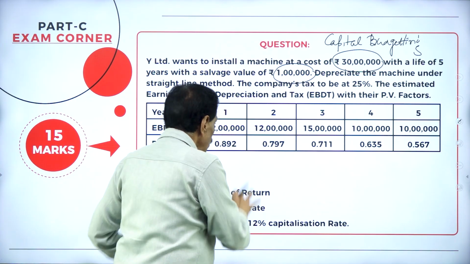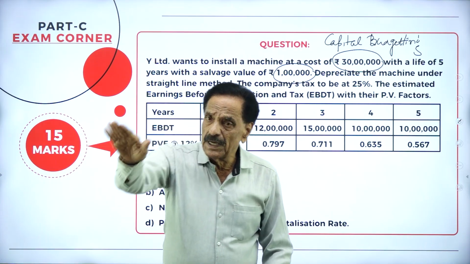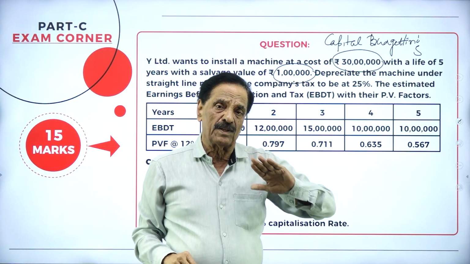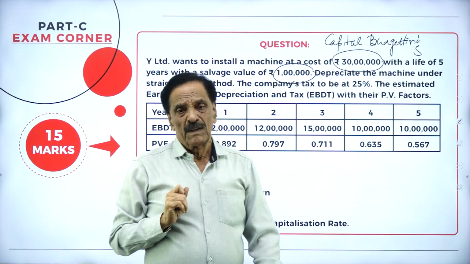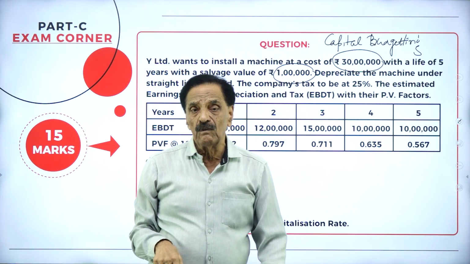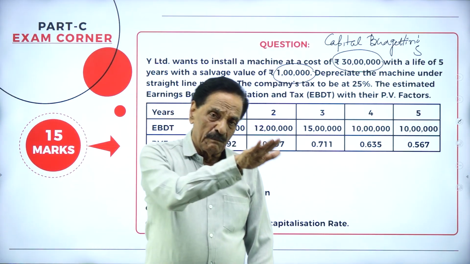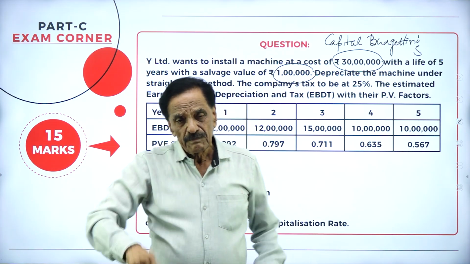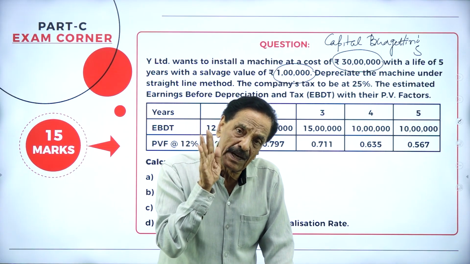So before solving the problem, the method is: CBDT, cash inflow before depreciation and taxation, minus depreciation, minus taxation, that is your net profit or cash inflow after taxation, add back depreciation, that is your cash inflow.